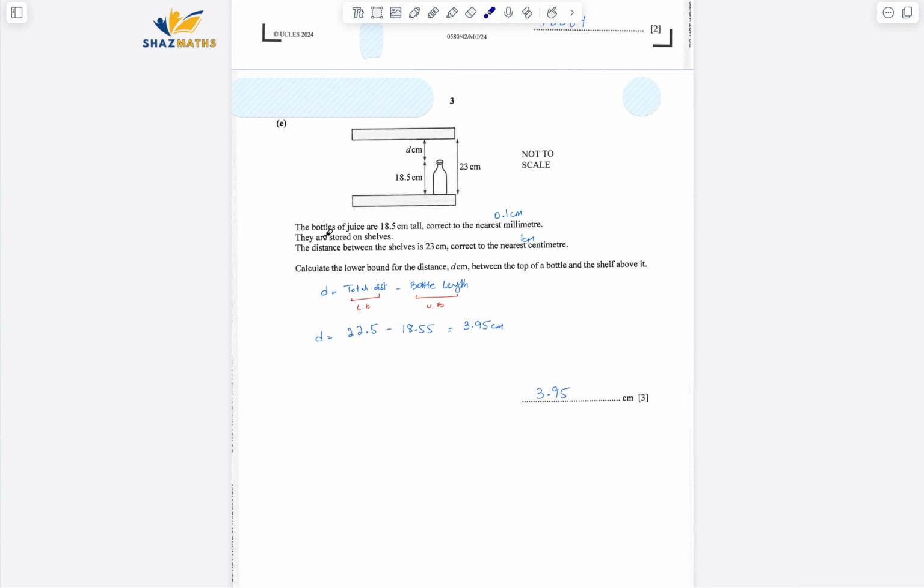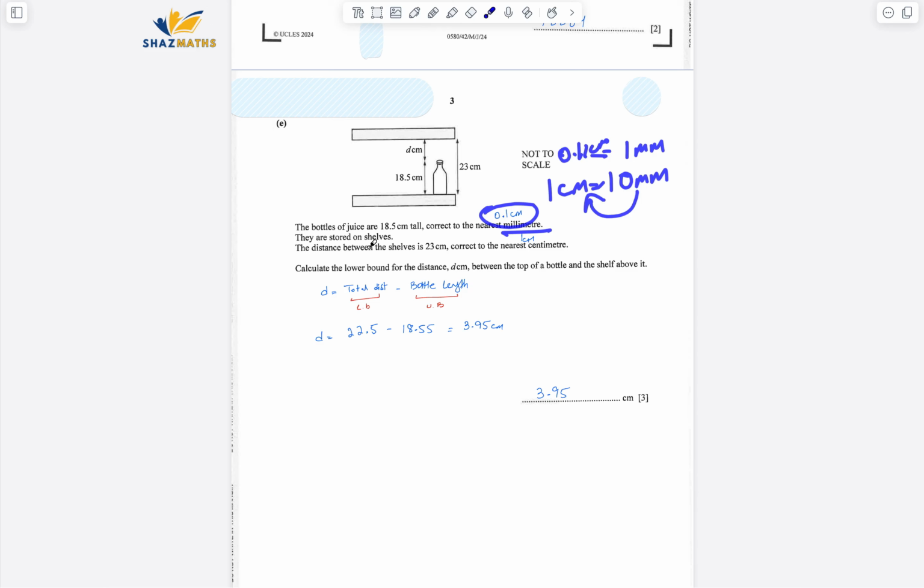Part E says it's of bounds. The bottles of juices are 18.5 centimeter tall, correct to the nearest millimeter. So that means it is 0.1 centimeter, right? Because 1 centimeter equals 10 millimeters. So if I divide it over here, 1 millimeter would be equal to 0.1 centimeter.